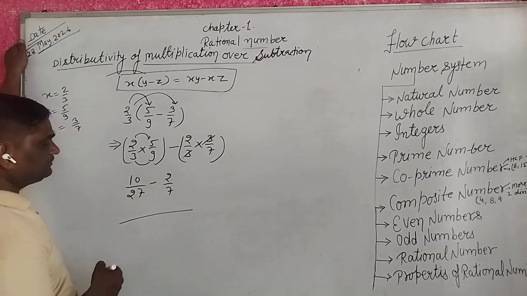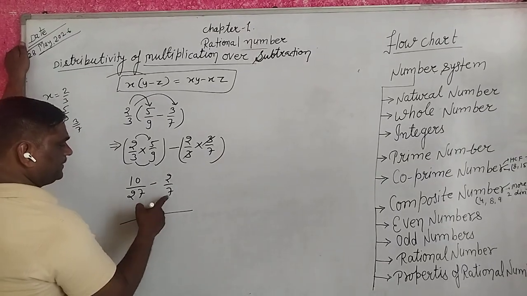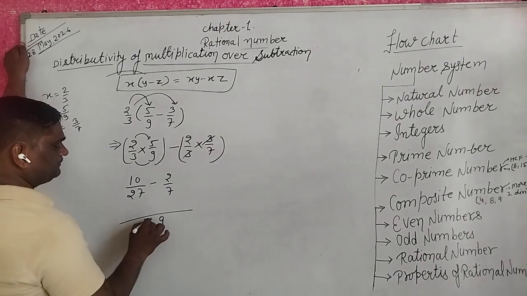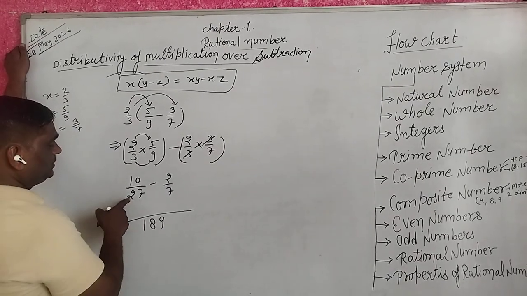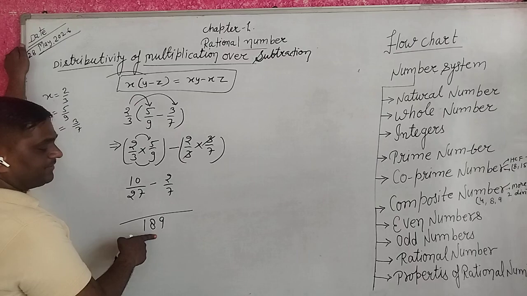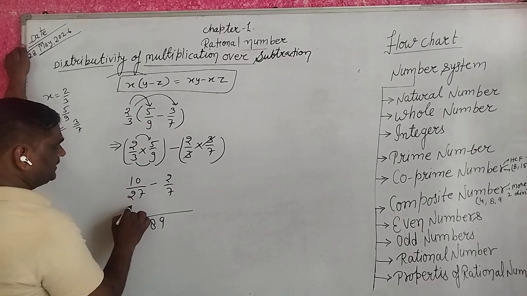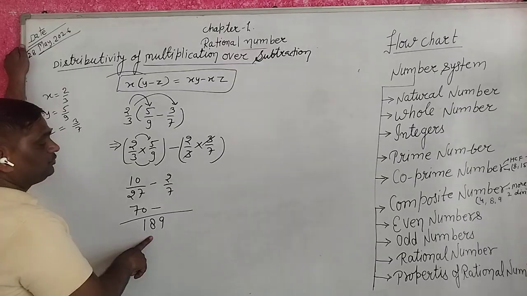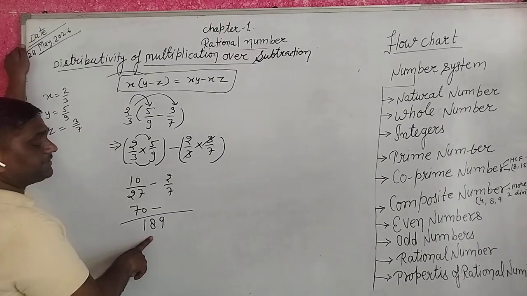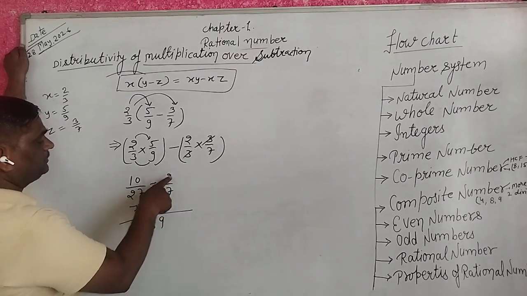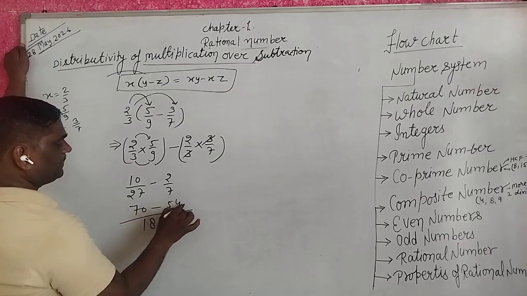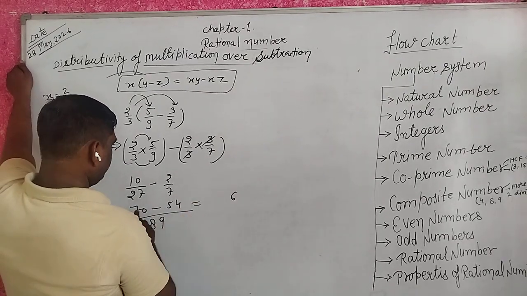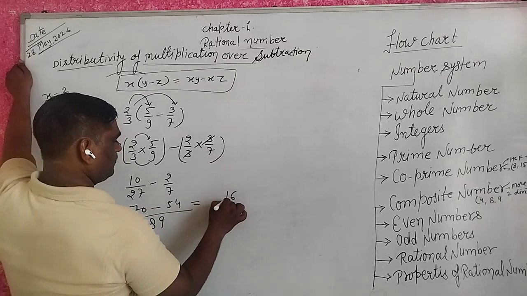To take LCM, 7 7 ja 49, 7 2 ja 14, 14 or 4 18. 27 7 ja 189, 27 7 ja 189 and 7 10 ja 70 minus 27 2 ja 54, 70 minus 54 equal to 16 upon 189.